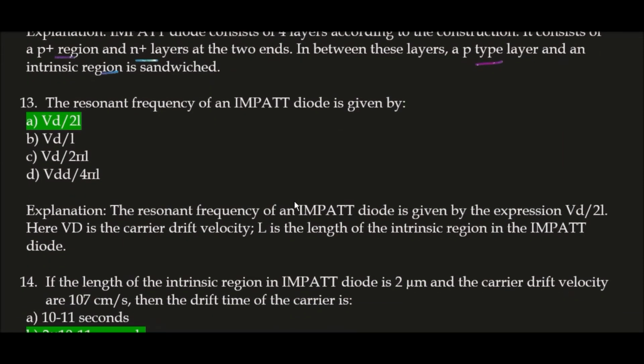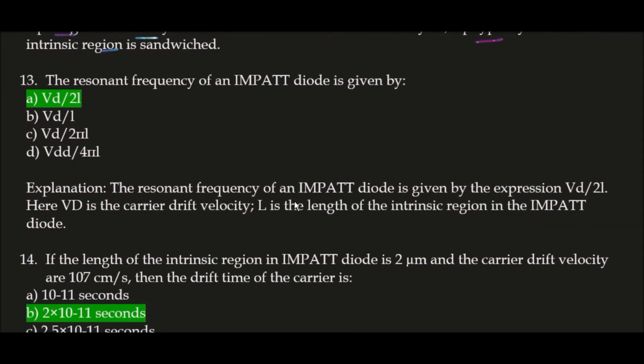Next question. The resonant frequency of an IMPATT diode is given by, correct answer is option A, Vd divided by 2L. Because the resonant frequency of an IMPATT diode is given by the expression Vd divided by 2L. Here Vd is the carrier drift velocity and L is the length of the intrinsic region in the IMPATT diode. Correct answer is option A.